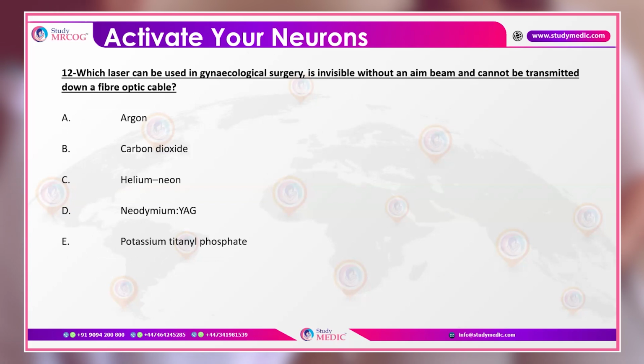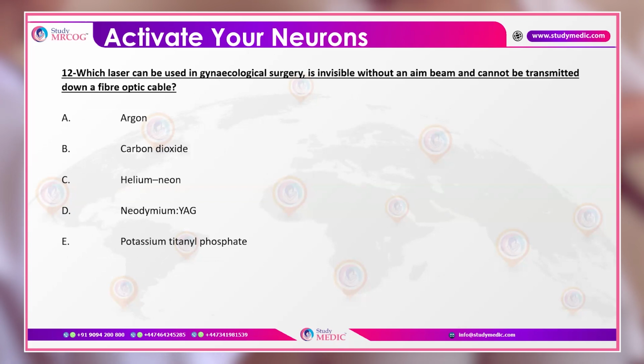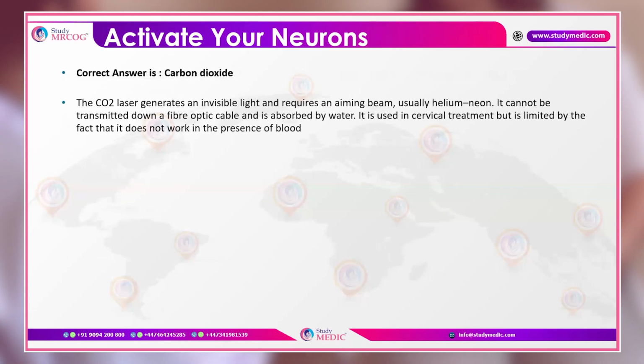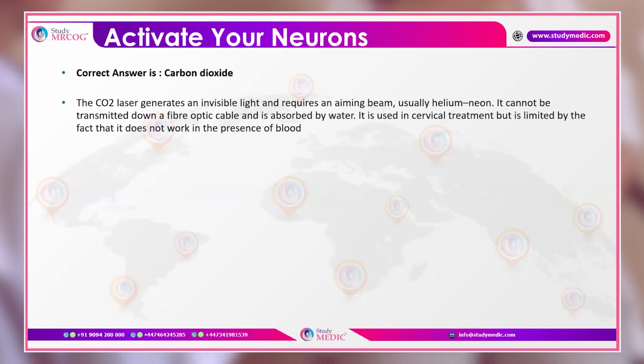Which laser that can be used in gynecological surgery is invisible without an aim beam and cannot be transmitted down a fiber optic cable? Okay, so this laser is the carbon dioxide laser, which generates an invisible light and requires an aiming beam, usually helium neon. It cannot be transmitted down a fiber optic cable and it is absorbed by water. It is used in cervical treatments but is limited by the fact that it does not work in the presence of blood.